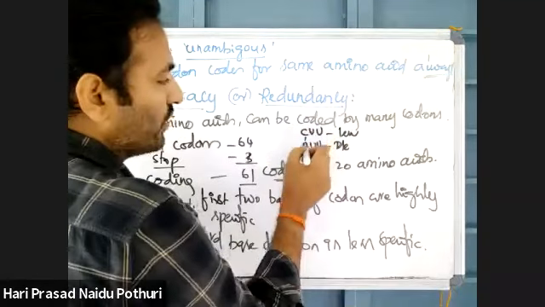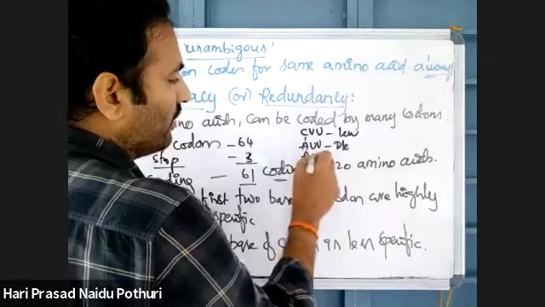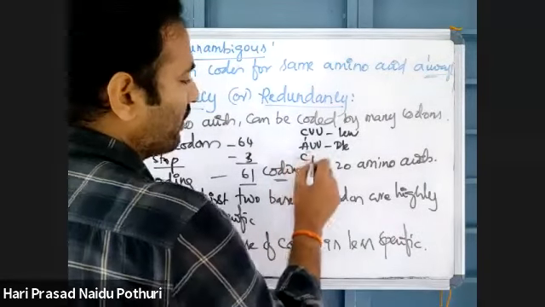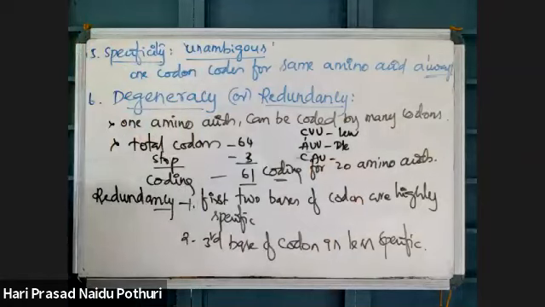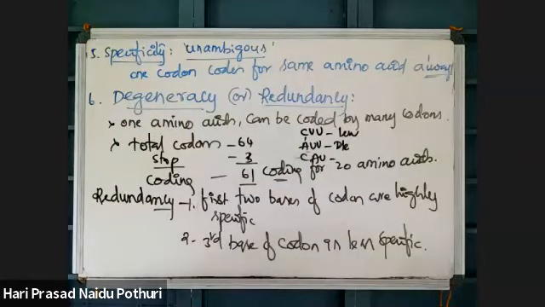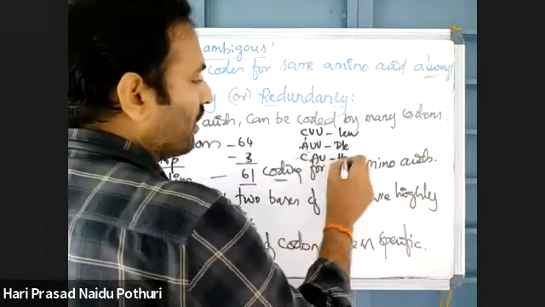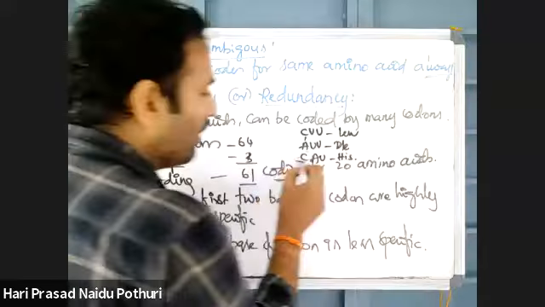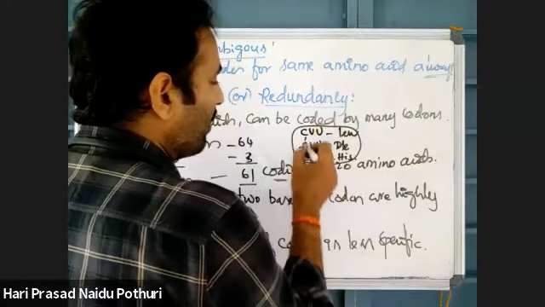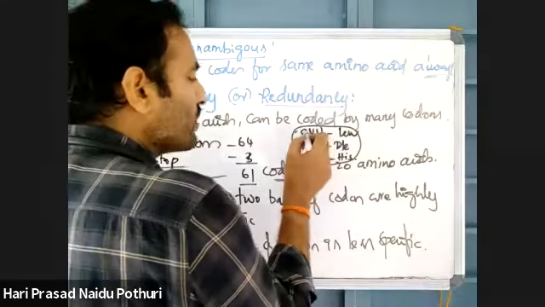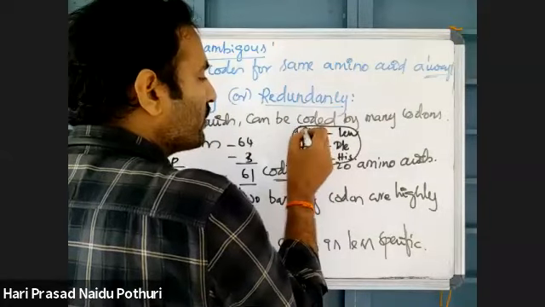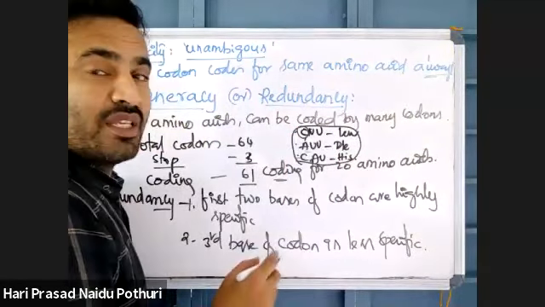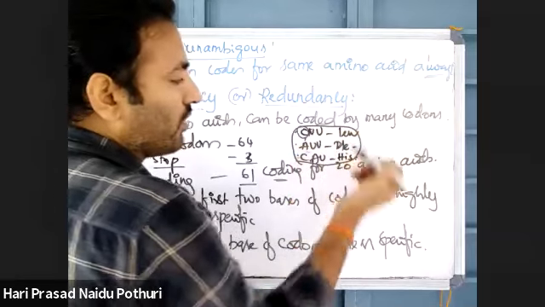If this U is replaced with A, then CAU will come. CAU will code for which amino acid? Histidine. Yes. See here, the first two nucleotides are more specific. If we change the first two nucleotides, then there may be a change in the resulting amino acid.